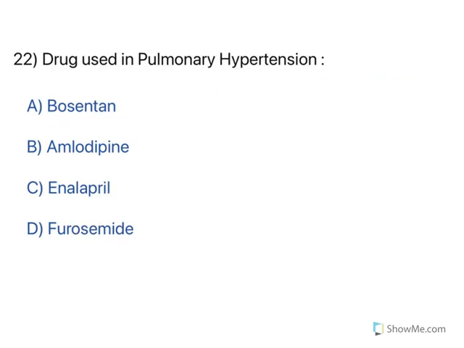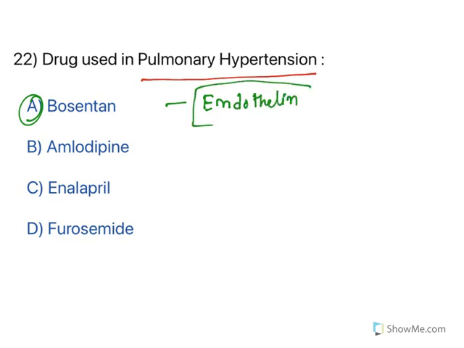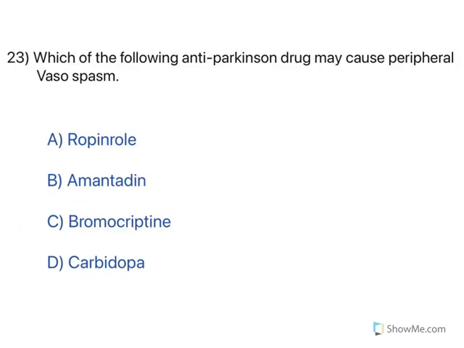Moving to the next one. The drug used to treat pulmonary hypertension, the choice is bosentan. Pulmonary hypertension is a different, serious condition. And this can be treated by drugs like endothelin antagonists. Endothelin is released from endothelial cells, the basement layer of blood vessels. When endothelin is released, it causes vasoconstriction. When it is antagonized, vasodilation occurs, and that can be used to treat pulmonary hypertension, and the drug is bosentan. Moving to the next one.